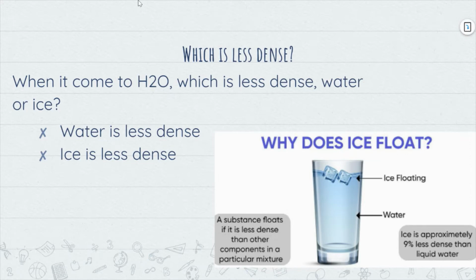A while ago, I made a mixture with syrup, oil, and water, and I put it in a flask, and I kind of shook it up. And remember, this is a heterogeneous mixture that we talked about. The syrup sunk to the very bottom. The oil hung out in the middle, and the water, which was the least dense of all three, floated at the top of that heterogeneous mixture. So it showed us again that water is less dense than the others.